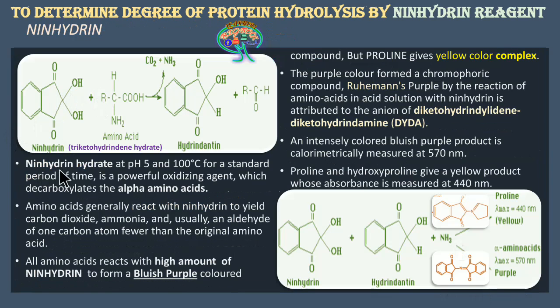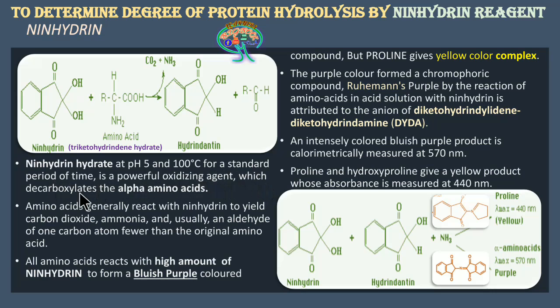Ninhydrin hydrate, at a pH of 5 and at 100 degrees centigrade for a standard period of time, is a powerful oxidizing agent which decarboxylates the alpha amino acids.